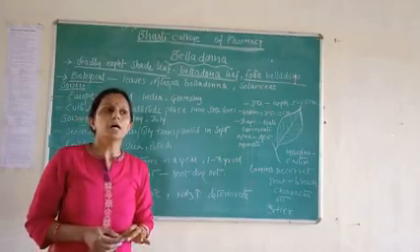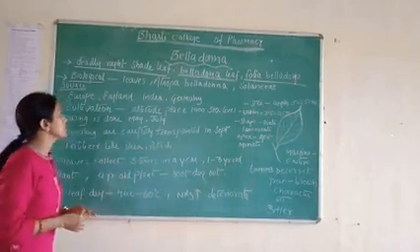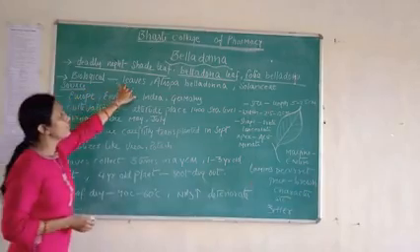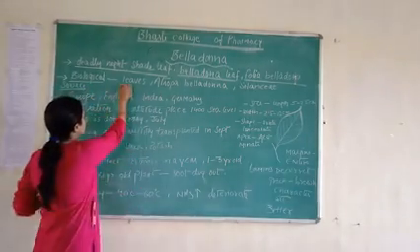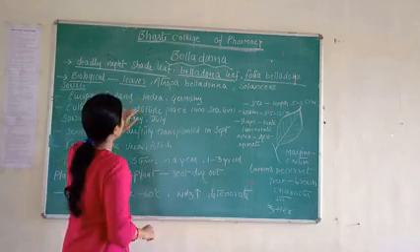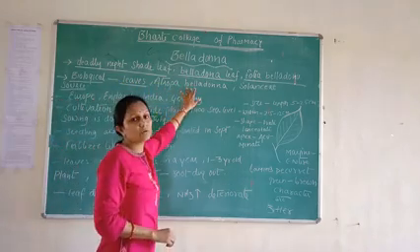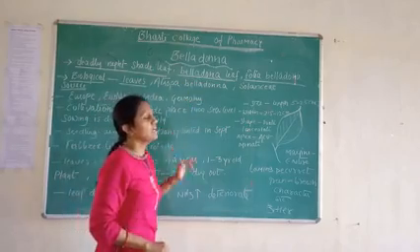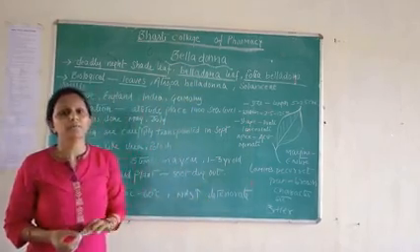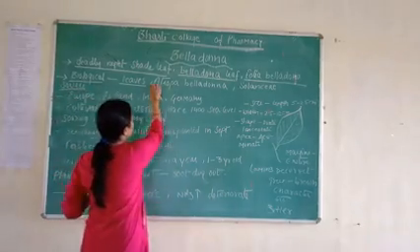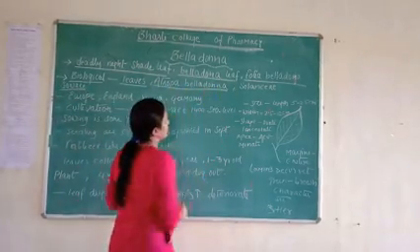The leaf of Atropa belladonna is the drug. Atropa belladonna is the botanical name of belladonna.